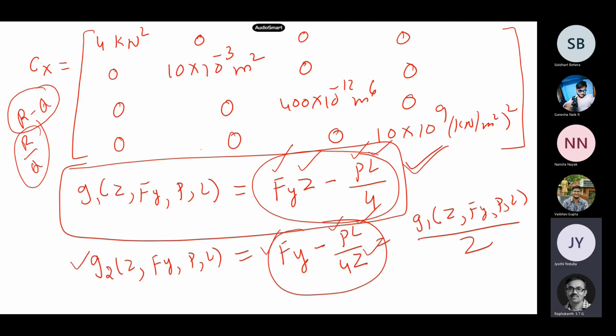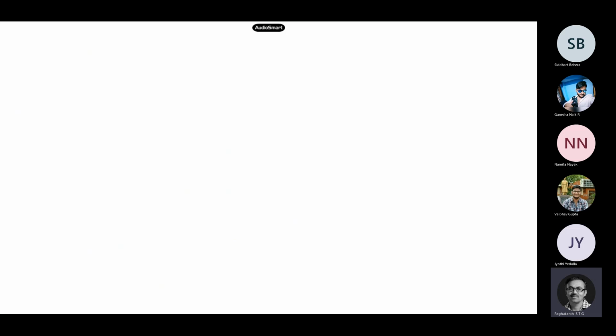Now how to solve a non-linear problem? We need to use the Taylor series and convert it into a linear problem. So now let us see for both the functional forms how it happens. The first one, G1, is the first functional form. This you expand in terms of the Taylor series.